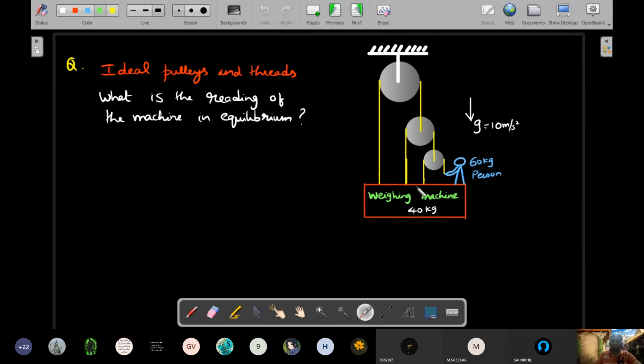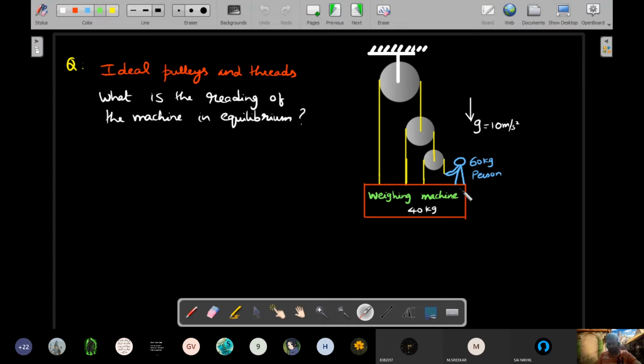There is a person who is standing on a box of weighing machine hanging in mid-air, and since they will both fall out if they're not connected with threads, we have a system of pulleys which are ideal, right? You could see ideal pulleys and threads which are connected to the ceiling. And he's a 60 kg person and the box weighs 40 kg. Entire system is at rest. Okay, it's in equilibrium. What is the reading of the machine in equilibrium?